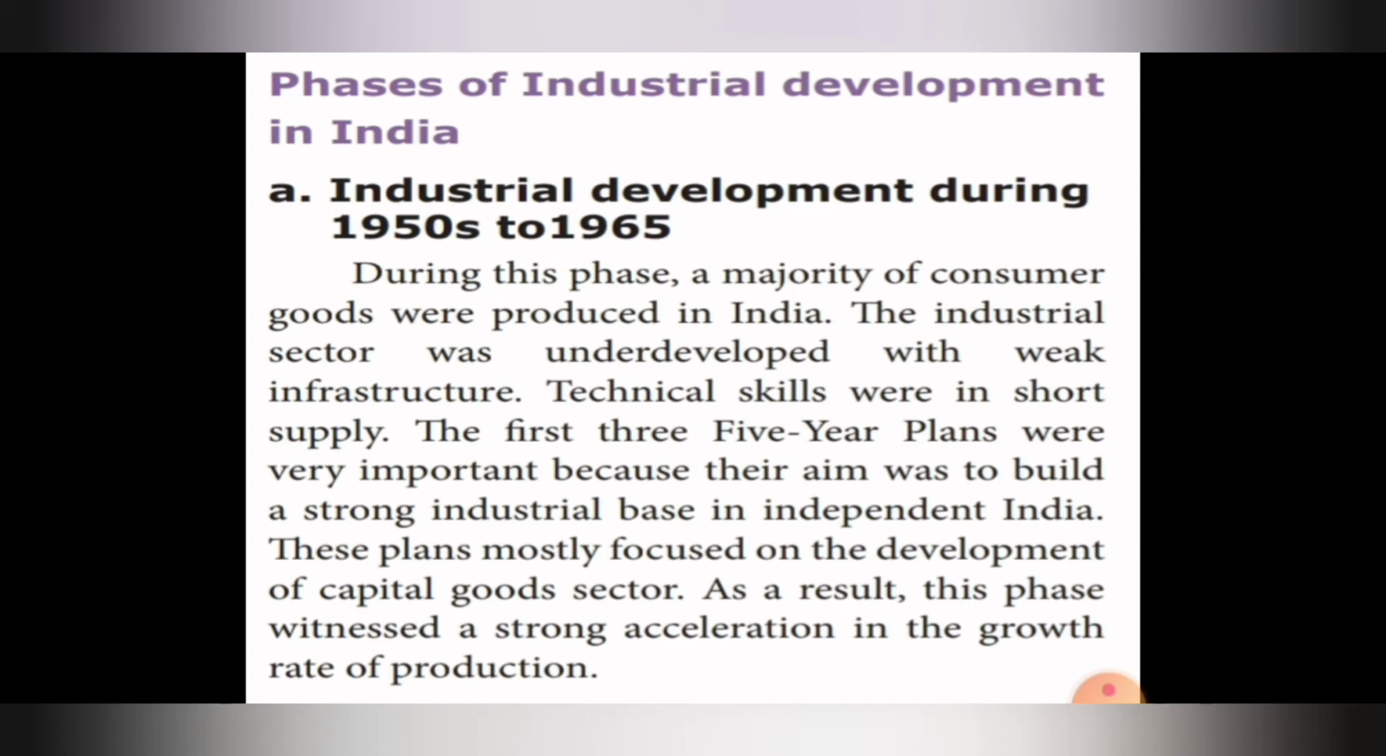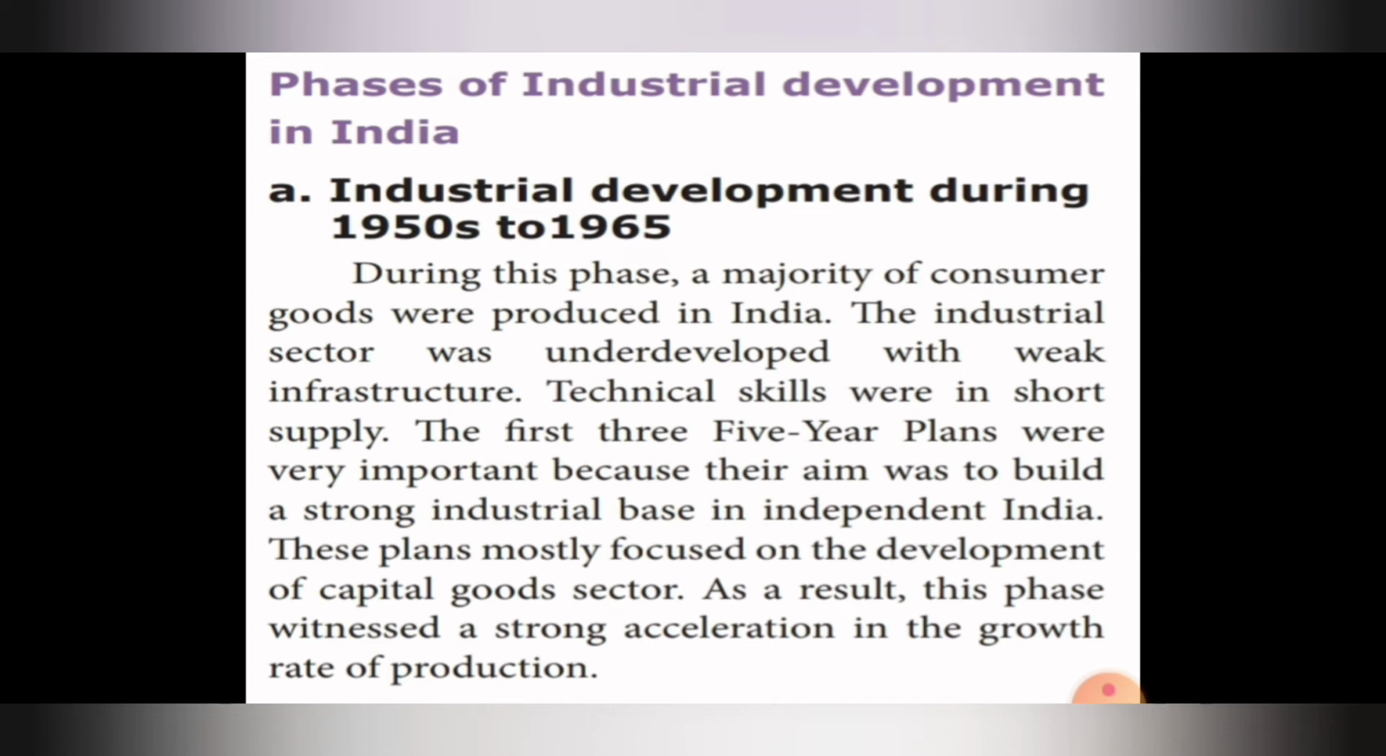During this phase, a majority of consumer goods were produced in India. So, during the 1950s to 1965, the majority of consumer goods were produced in our country. The industrial sector was underdeveloped with weak infrastructure. It was not that much developed and did not have proper infrastructure. It was very weak in infrastructure.